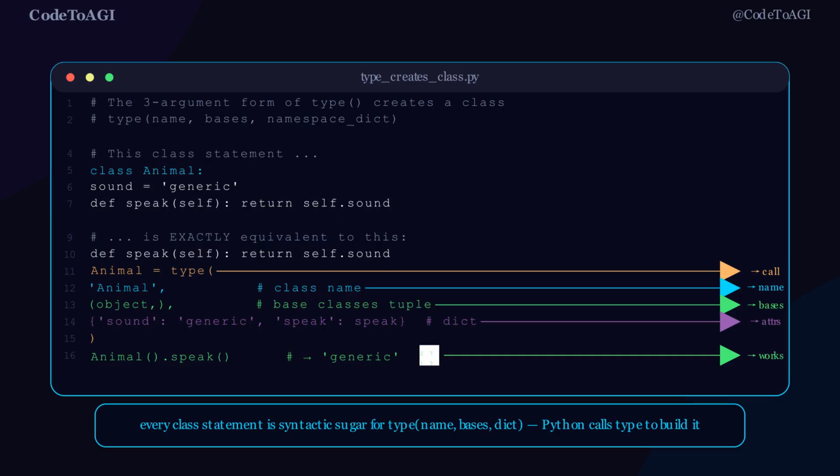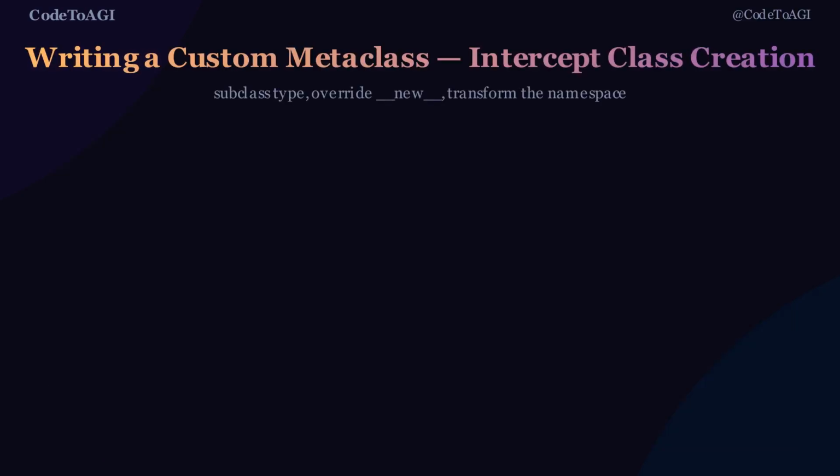Python uses this 3-argument form internally every single time you write a class statement. The class keyword is syntactic sugar. Understanding this is what makes metaclasses approachable. A metaclass is simply a class that intercepts this type call and does something with the arguments before the class is built. Now let's write a real metaclass.